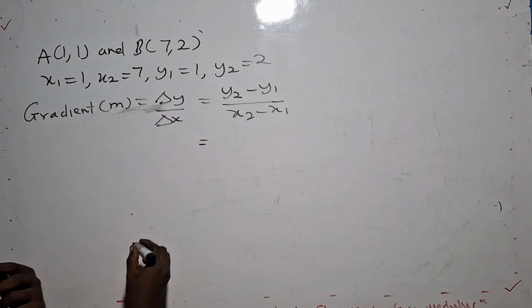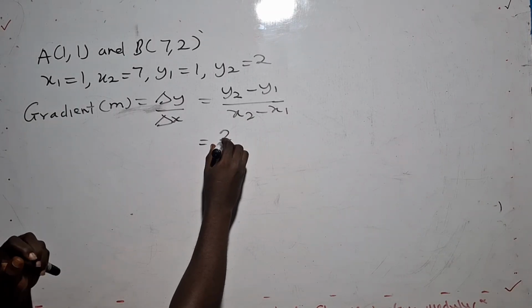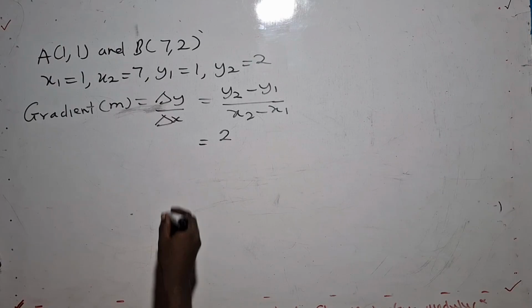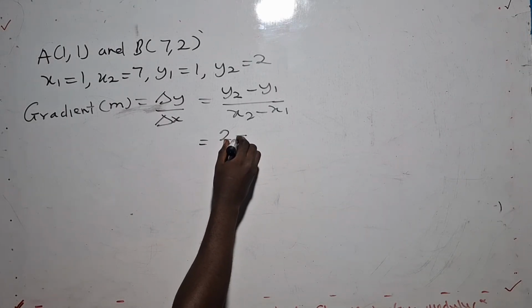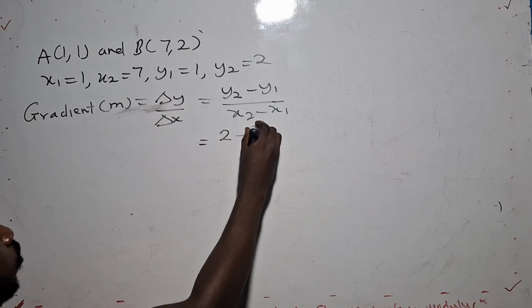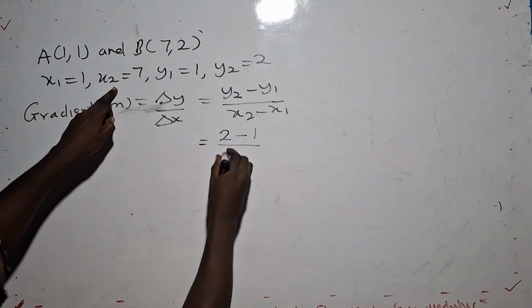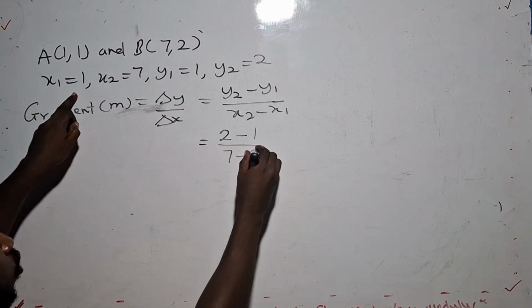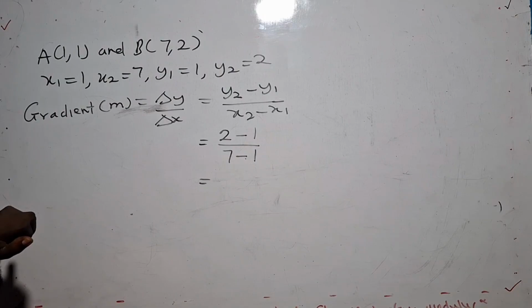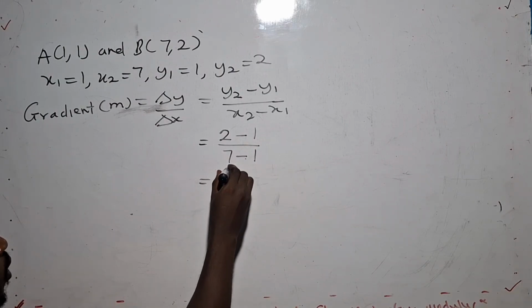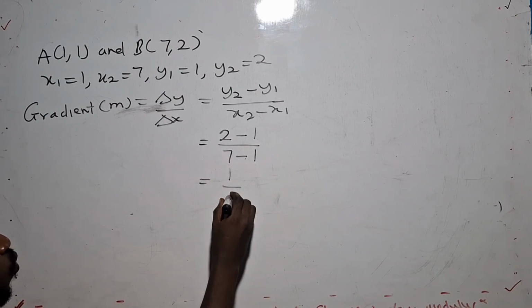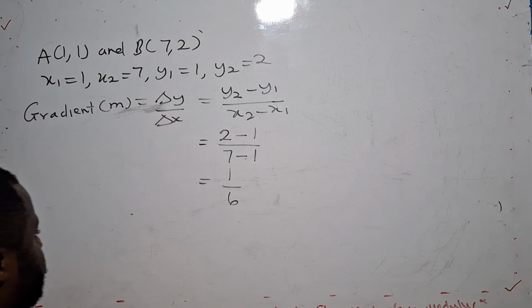So what is y2? y2 is 2 minus y1. y1 is 1, all over x2. x2 is 7 minus x1, which is also 1. So 2 minus 1 is 1, then 7 minus 1 is 6.